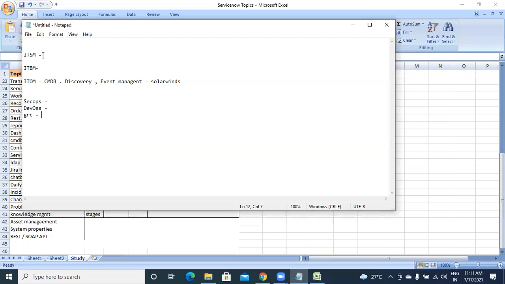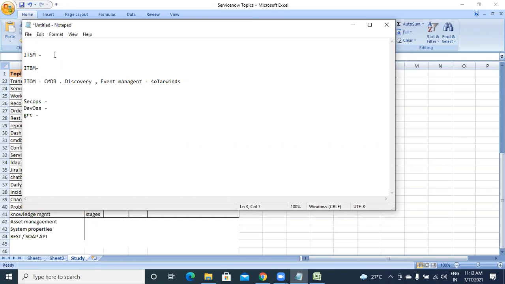For now we have completed the basic ITSM things. So you can put only ITSM in your resume and write what things you know, like client script, business rule, all those things. Do not write ITBM, or else they will ask you about a new topic like resource management and project management. If you put ITOM, they will ask you all those topics. So for now, just keep ITSM, that will be enough.